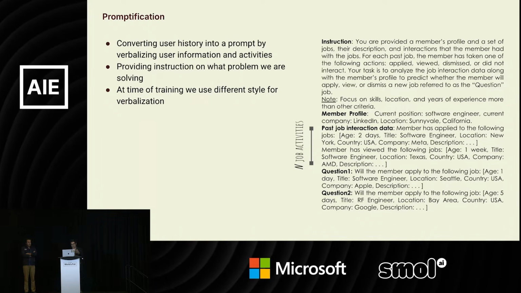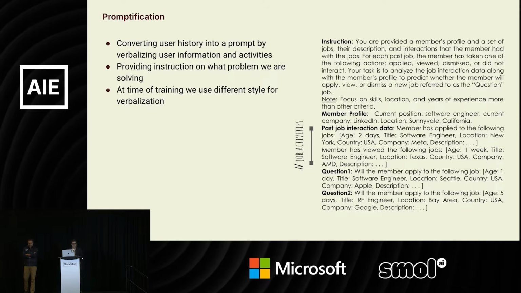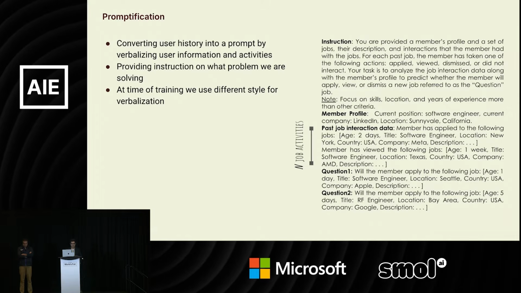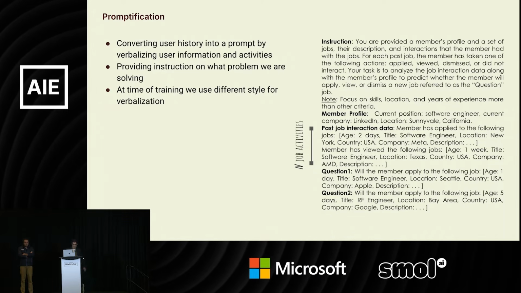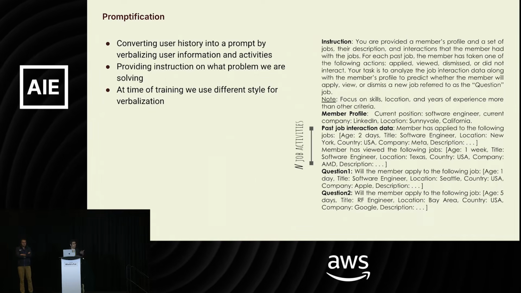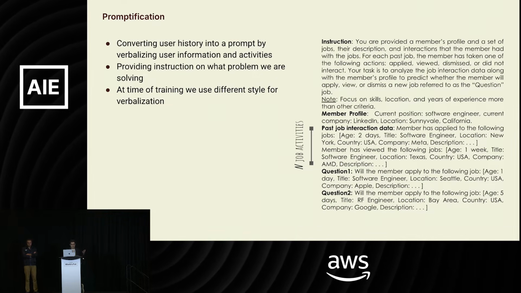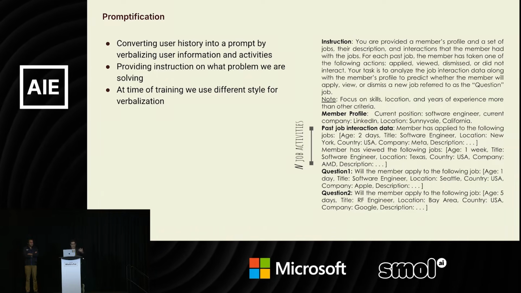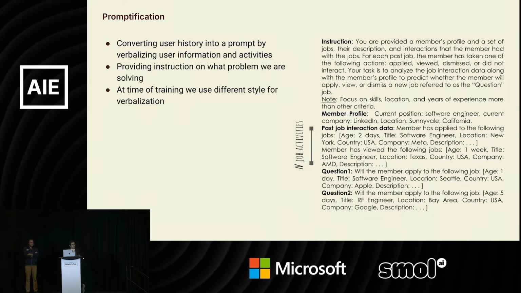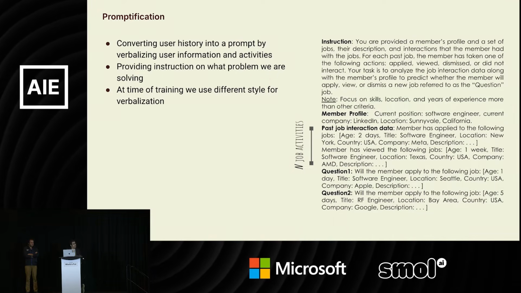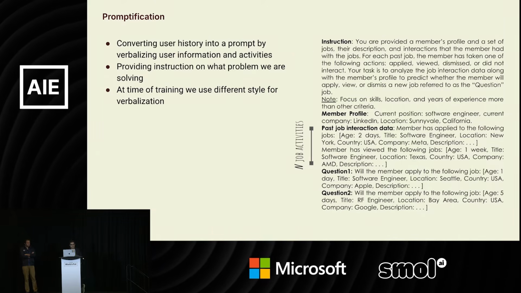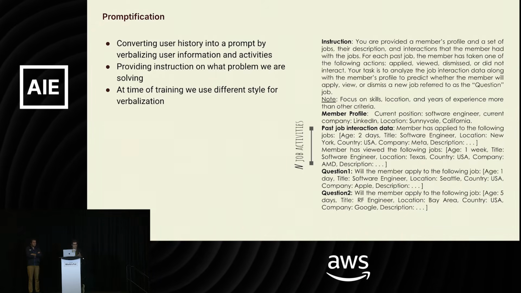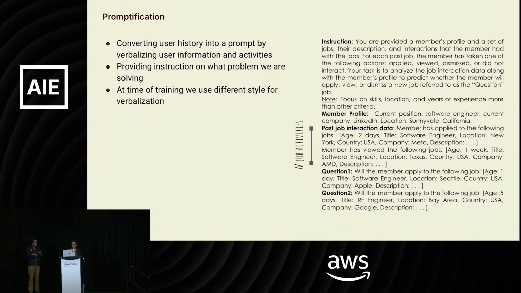So we take all the information we have about the user history and their profiles and a lot of interactions that they have had, and we turn it into a prompt, something like the one on the right-hand side here. As you can see, there's an instruction for the model to follow, for example, what we want the model to do in this case, so that we can generalize over the different instructions. We give some information about the member profile, and we have some past interactions that they have had with the data that we have already shown to them, and then the question comes in: what do you think the user is going to do with this new piece of information or this new item that we are showing to you? So that's basically how we formalize the problem in order to feed it into an LLM.